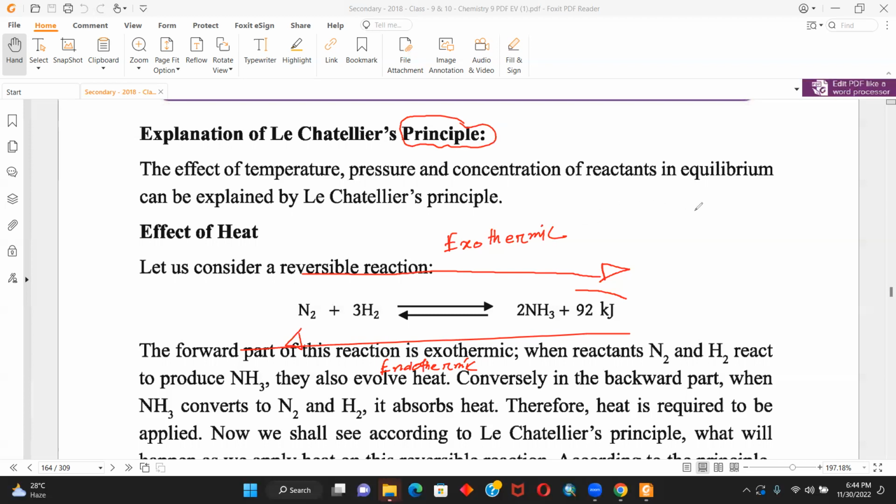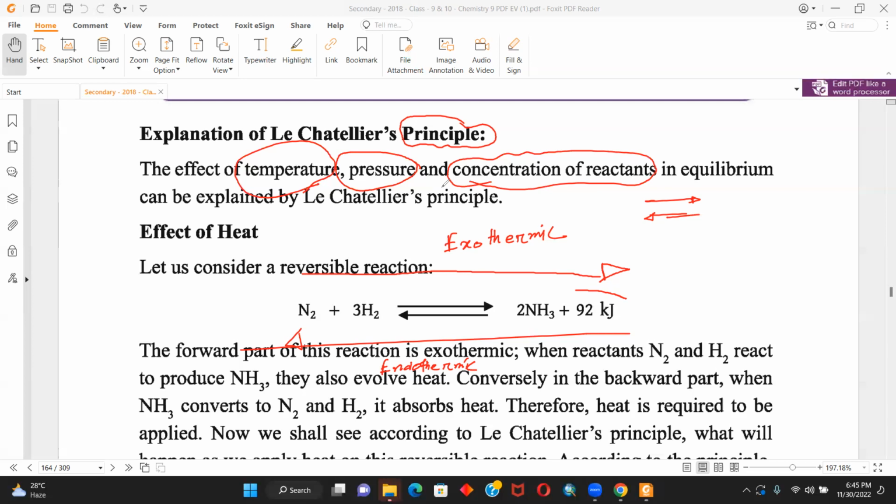Like say for instance, in an equilibrium state, what happens? The forward reaction and the backward reaction both have the same rate of reaction, right? Same rate of reaction. Yes, that is what we studied. So now Le Chatelier, a very famous chemist, suggested that whenever you change the pressure, the temperature, or the concentration of reactants, the reaction will act in the opposite direction.